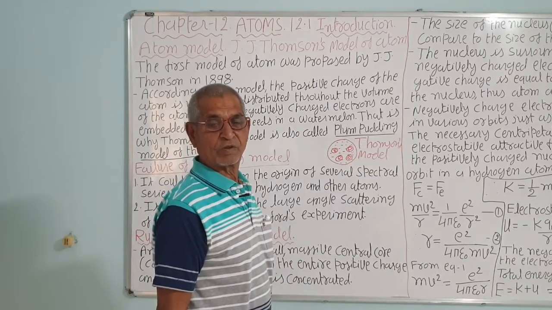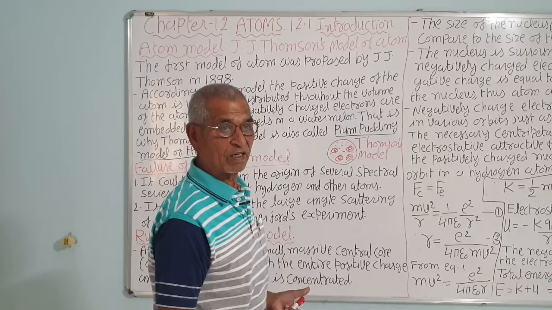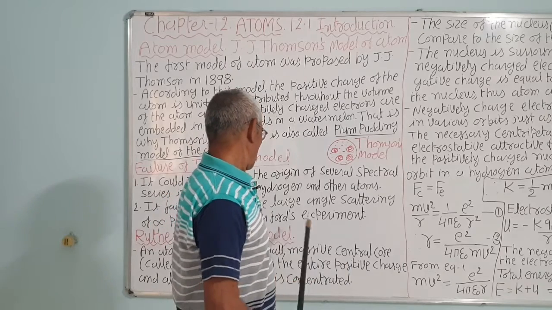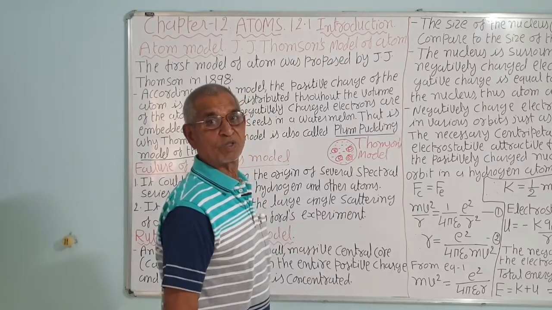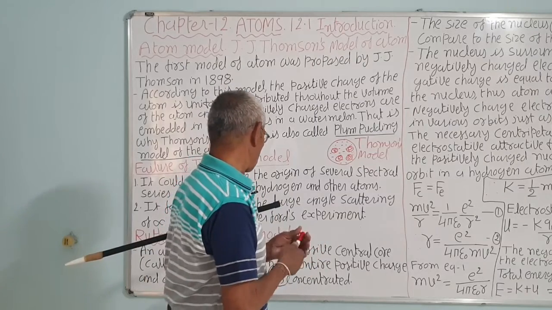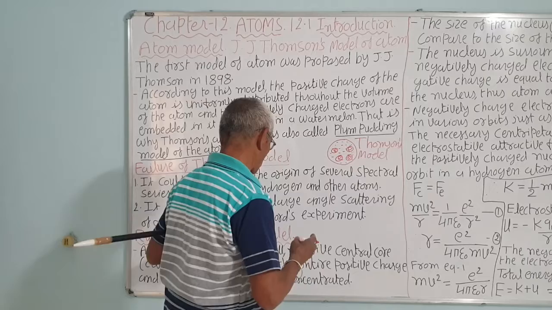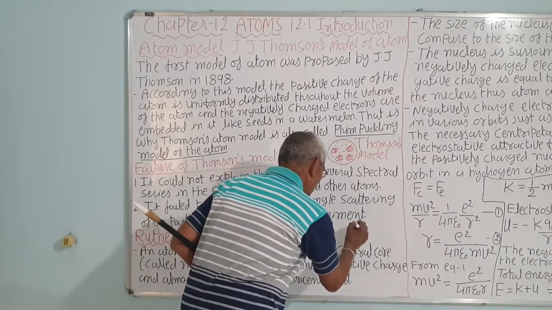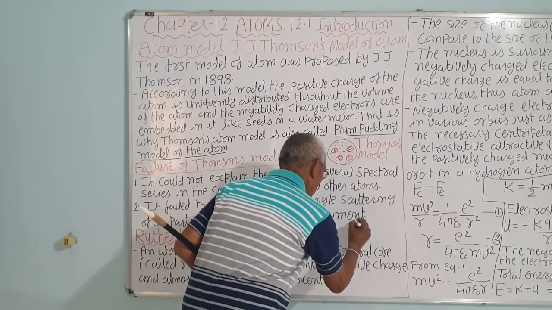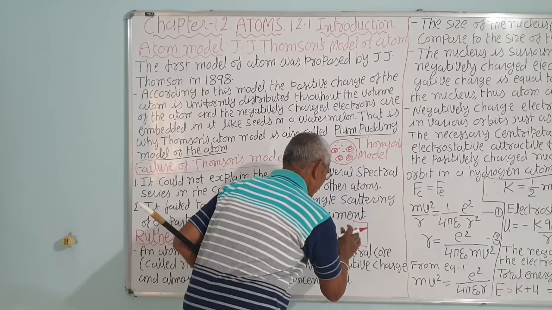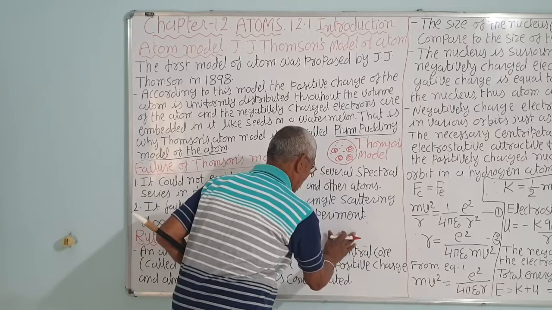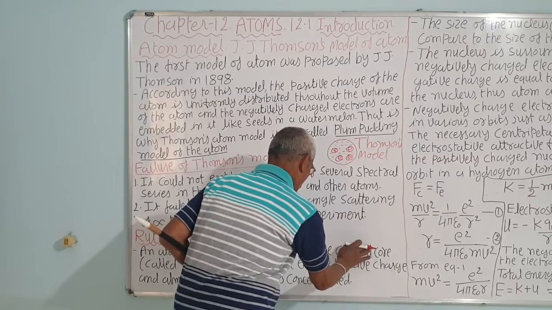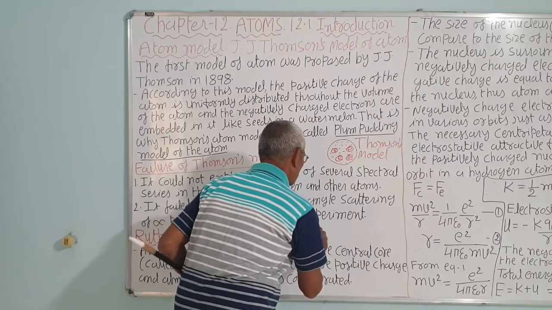He was expecting some result, so he wanted to carry out the alpha particle scattering experiment, which is not in your course. But I will just tell you in brief. Suppose this is a single atom. Instead of drawing the gold foil, he bombarded alpha particles of radium, of about 7 million electron volt energy.